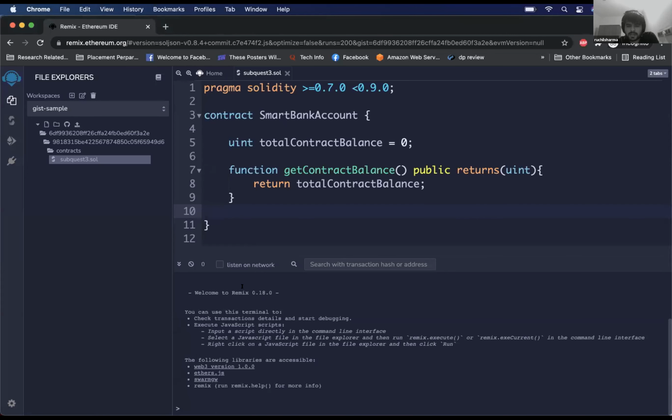Is a contract an analogy to the bank, or is it the bank? Because a bank is an entity in the real world that we send money to and get money from. Here the contract is doing the same thing: we're sending money to the contract and taking money out. The good part is that it's programmable, versus the real world bank, which is not. Exactly. You can write whatever rules, like if somebody deposits money, do this. Those kinds of rules are super easy to write. We will look at that in just a bit.